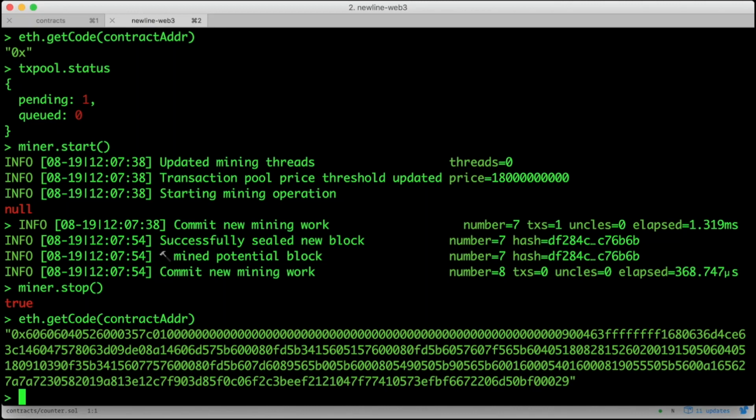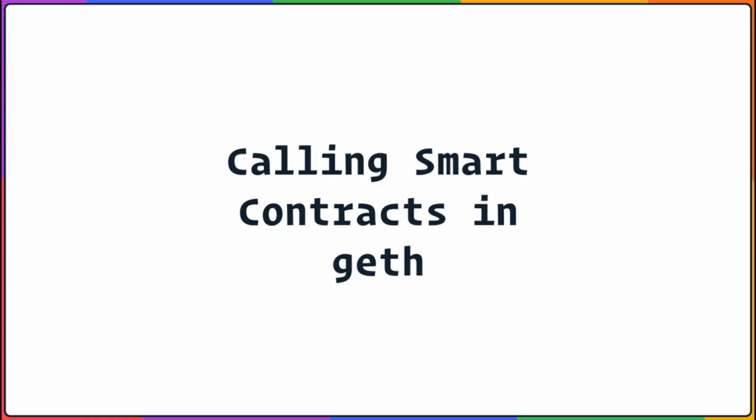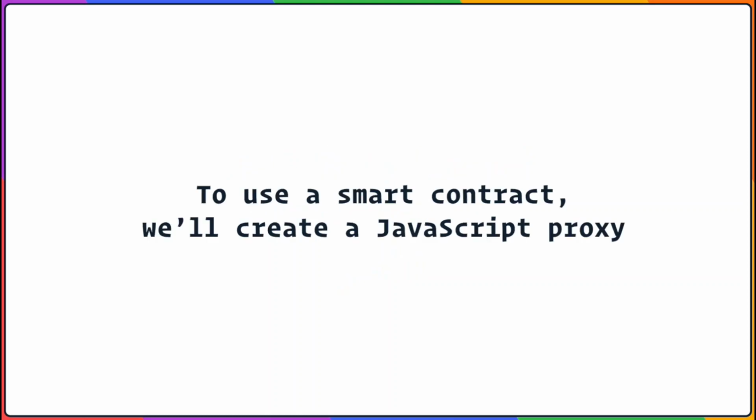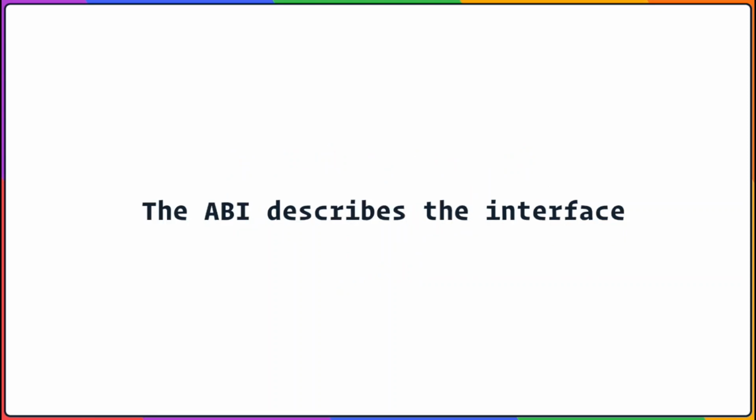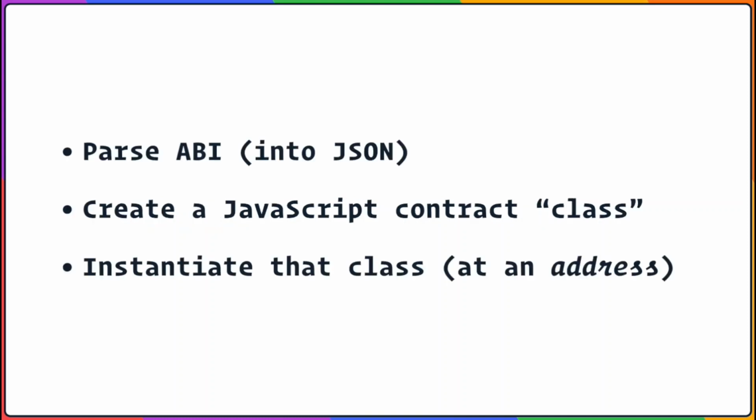Now that we have a contract on the blockchain, we can start using it. To do this, we're going to make a JavaScript object that acts as a proxy to our smart contract. Remember that our contract code doesn't describe its own API, so we need to use our ABI file. The process to get a handle of our contract instance feels a little odd coming from normal JavaScript. It looks like this. First, we'll parse our ABI into a JSON data structure. Second, we'll create a contract class using that ABI. And third, we'll instantiate that class using our address. It's probably easier just to show you in code.